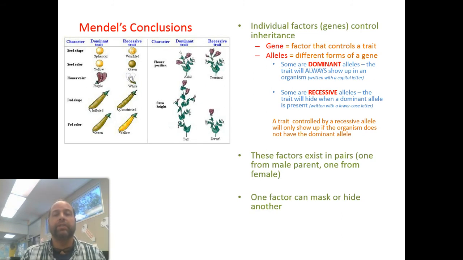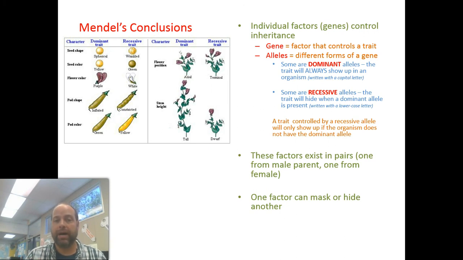This chapter is different than other chapters because there's a lot of vocabulary, words that you have not heard about and will need to know. Two of the words here are gene and allele. A gene is a factor that controls a trait, and alleles are different forms of a gene. Let's take something you know, a human being. The gene would be a cleft chin, you might call it the butt chin. You would have 2 forms of that gene. You might get one from your mom that says you will have the cleft chin, and one from the dad that says you will not. And usually one will win out.